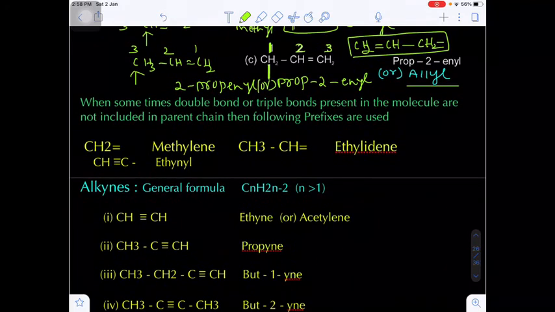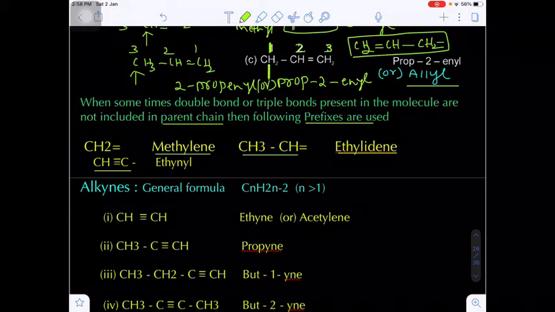Sometimes, if the double bonds or triple bonds are not included in the parent chain, we have to use some prefixes like methylene for CH2 double bond, ethylidene for CH3 single bond CH double bond, and ethynyl for CH triple bond C. These are some special prefixes.